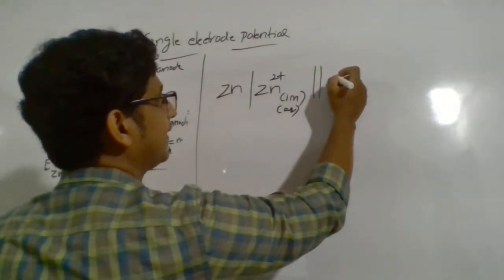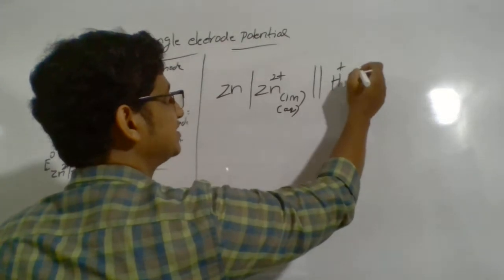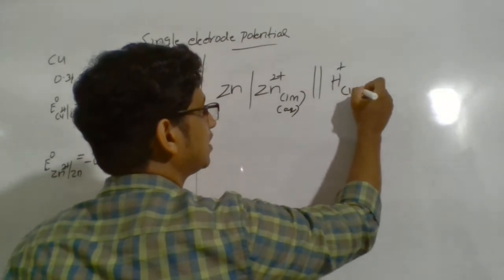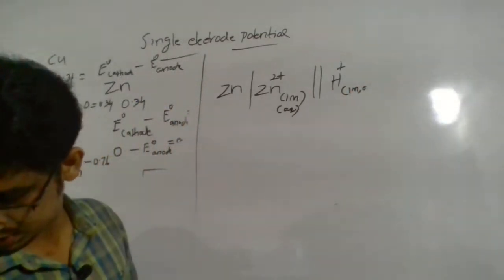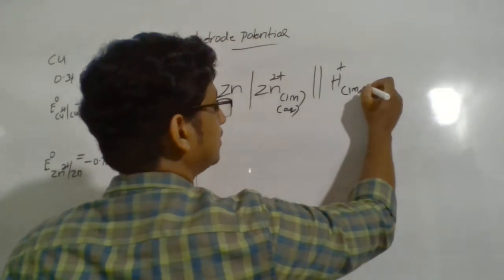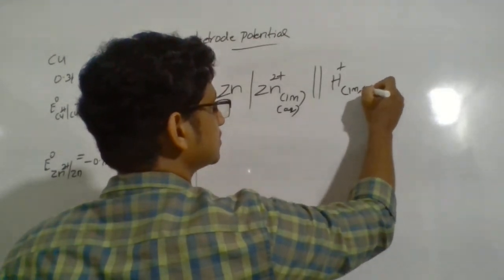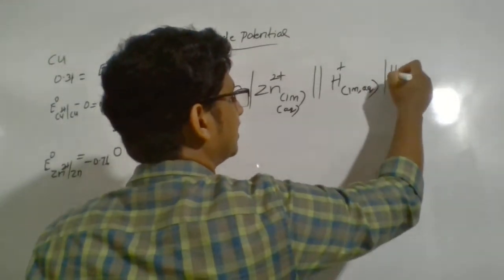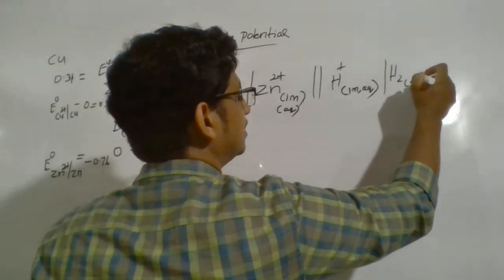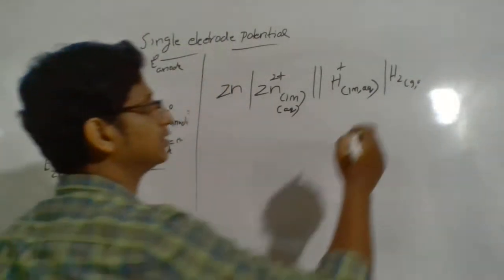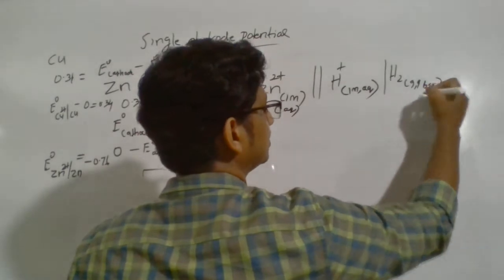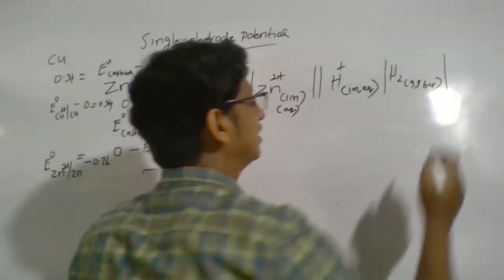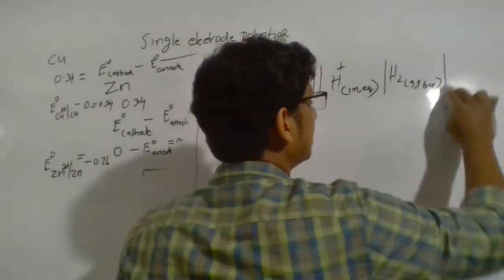While writing the reduction, you have to make sure H plus is written first, because H plus is converted into hydrogen. So H plus, 1 molar, aqueous. This is converted into hydrogen, which is a gas, at 1 bar pressure. You already know it is always measured at 1 bar pressure, and a flat vertical line is not required.